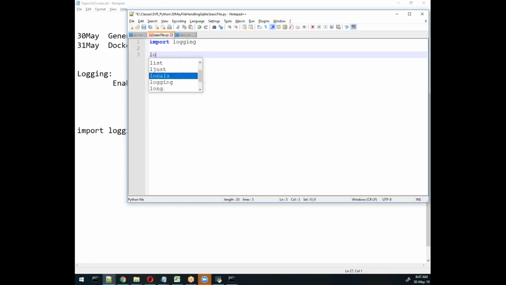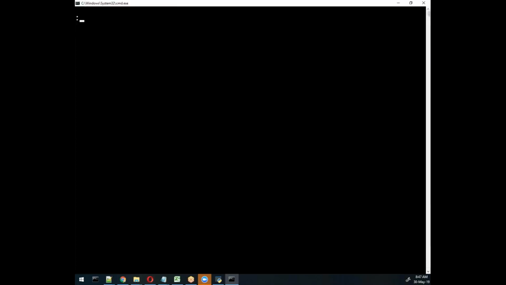Now here we will use logging.debug, and then some message. It can be anything, like debug this code. This message will come only when debug is on.